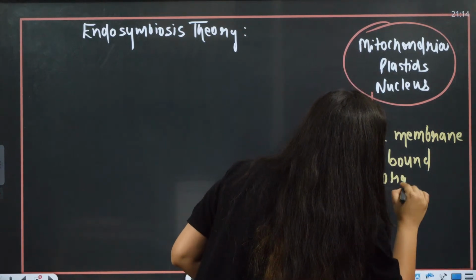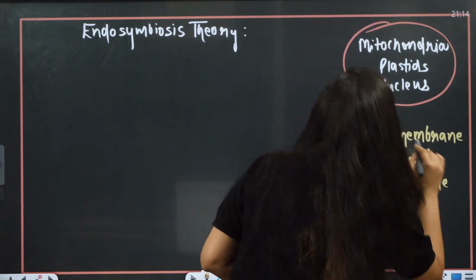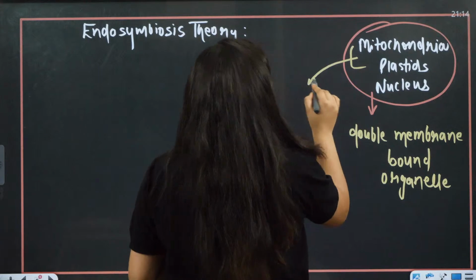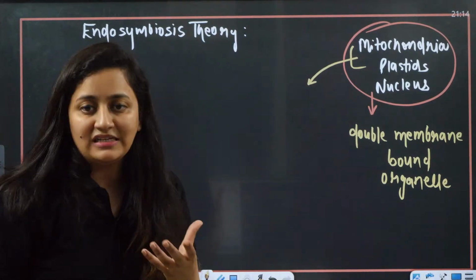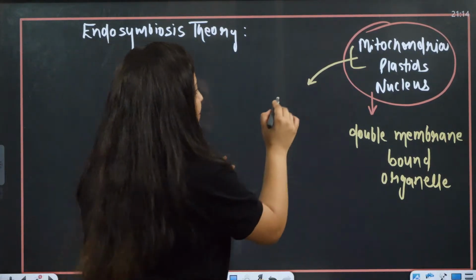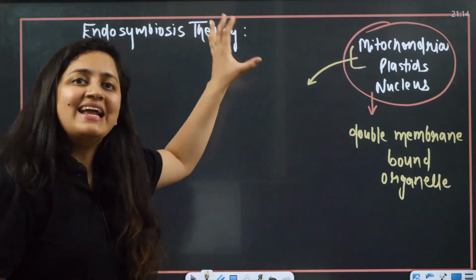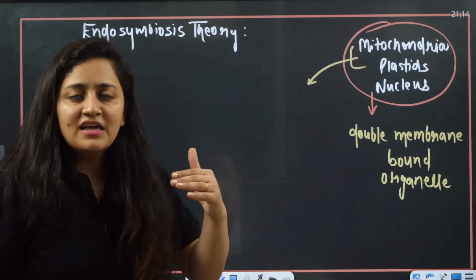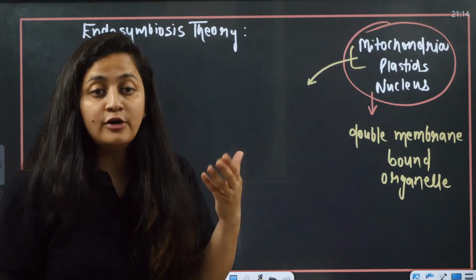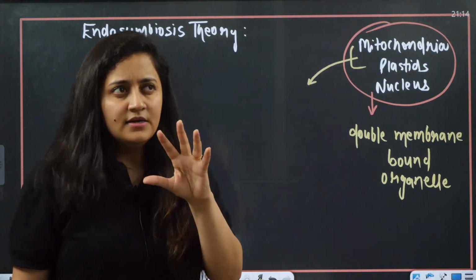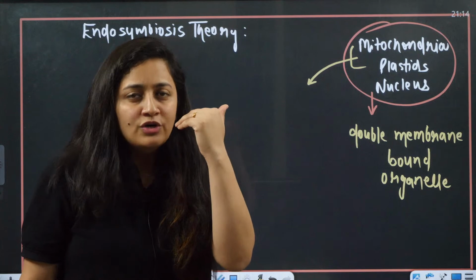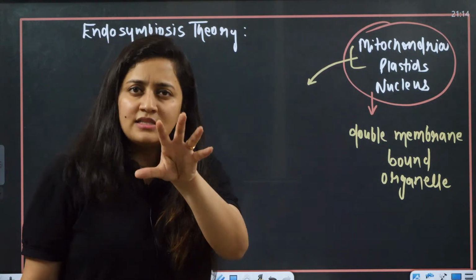And out of that, when we talk about mitochondria and plastid, particularly the chloroplast, we relate it with the endosymbiosis theory. Now you must be thinking, ma'am, what is this endosymbiosis theory? It's a very simple kind of theory. I'm not going to provide you the details of this theory, just the overview.